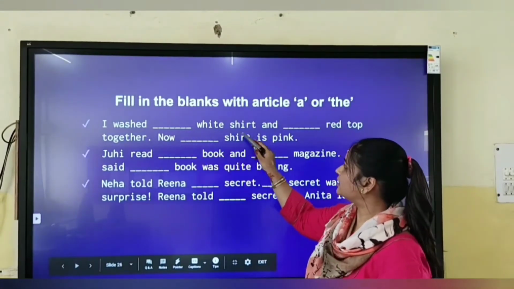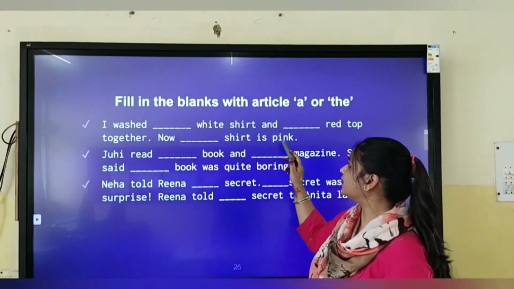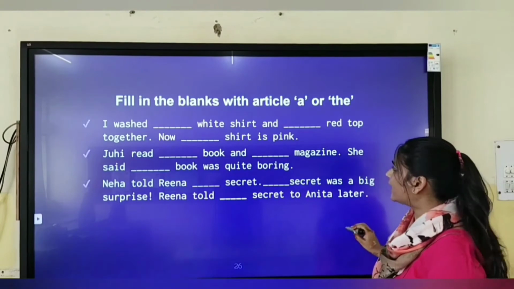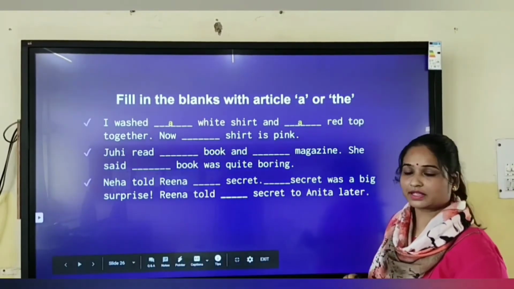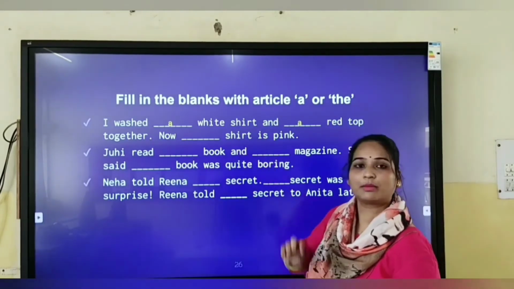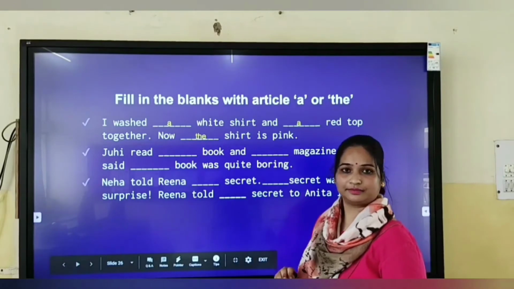I washed a white shirt and a red top together. Now the shirt is pink. So here, the first time a white shirt is coming, so article a will be placed, and article a will be placed here also. But shirt, we are talking about shirt for the second time, so we will place article the.